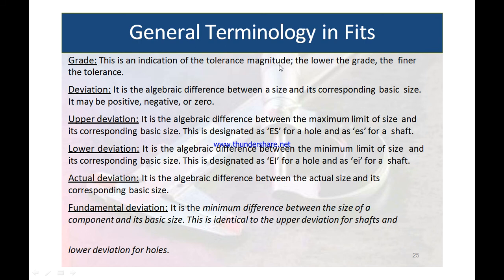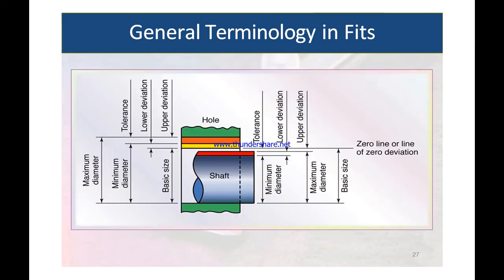Grade, this is an indication of tolerance magnitude. The lower the grade, the finer the tolerance. Deviation, this is the algebraic difference between the size and the corresponding basic size. It may be positive, negative or zero. So there are a number of deviations in this particular diagram. There are two deviations for the shaft and two deviations for the hole.